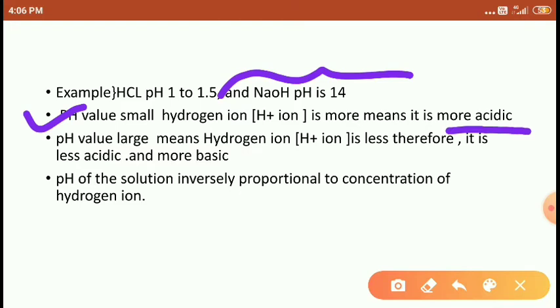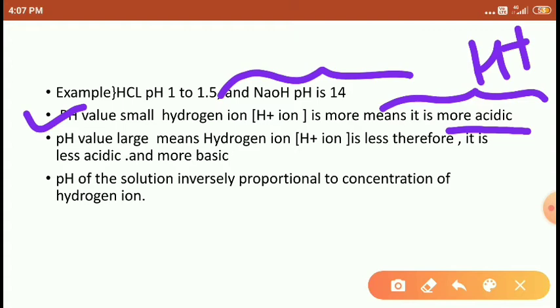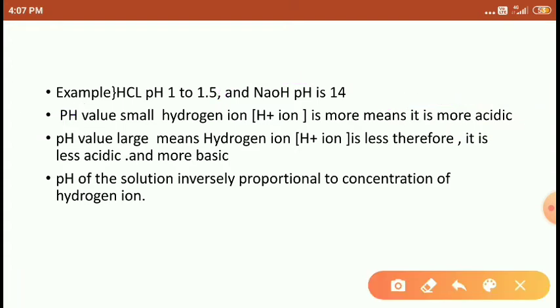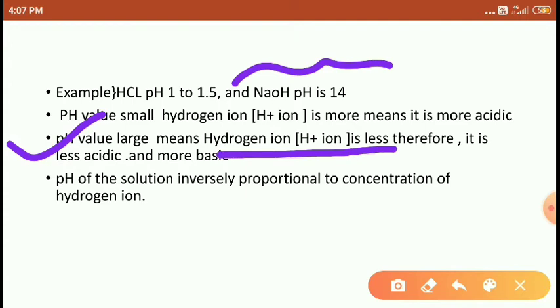Why is it called more acidic? Because a small pH value means more hydrogen ions are present here, so it is acidic in nature, right students? Next, the pH value is large. NaOH pH is 14. The pH value is large, which means the hydrogen ions are fewer here.